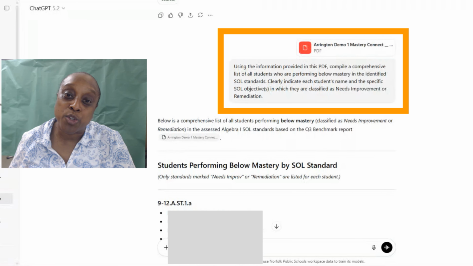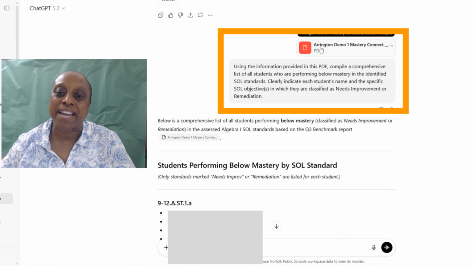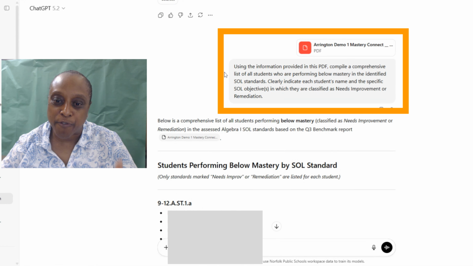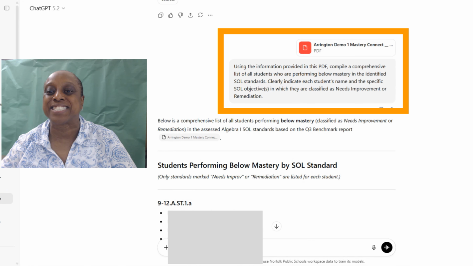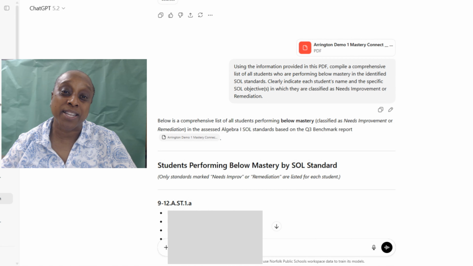In prompt number 2, you'll notice that I have the same PDF up here that I uploaded, and then I put in my second prompt. Using the information provided in this PDF, compile a comprehensive list of all students who are performing below mastery in the identified SOL standards. But then I also put clearly indicate each student's name and the specific SOL objectives in which they are classified as needs improvement or remediation. Because remember, we're looking for students who are below mastery.